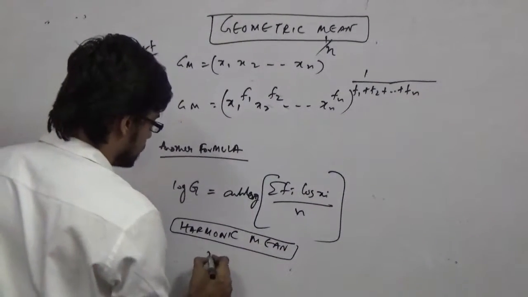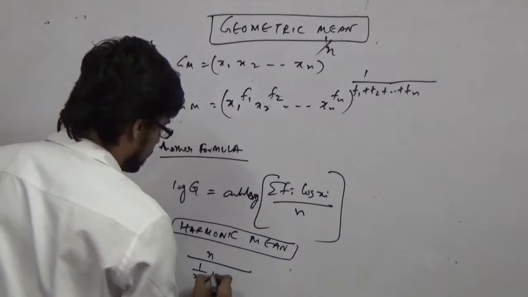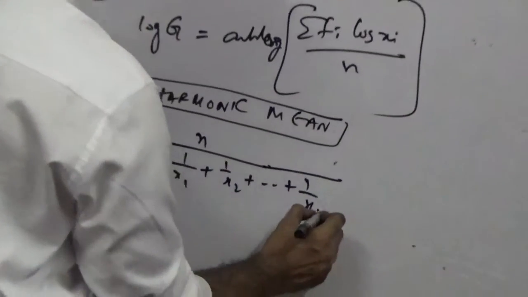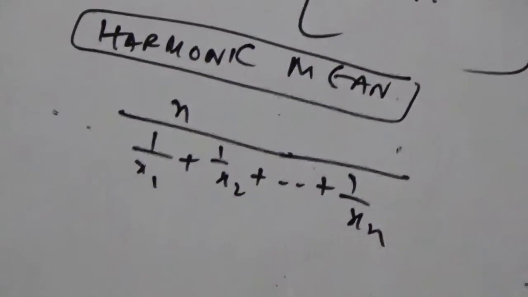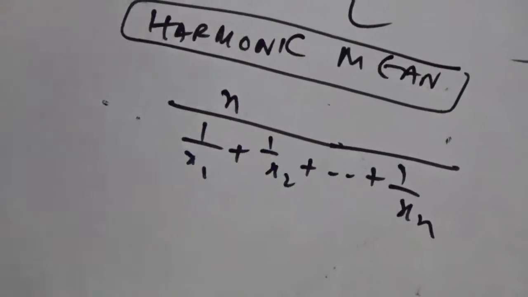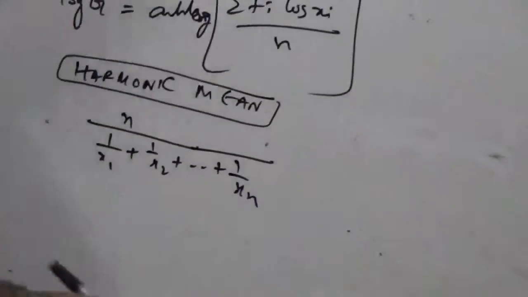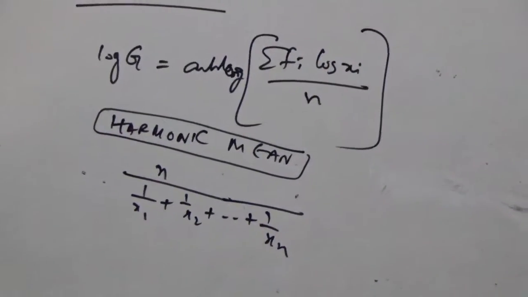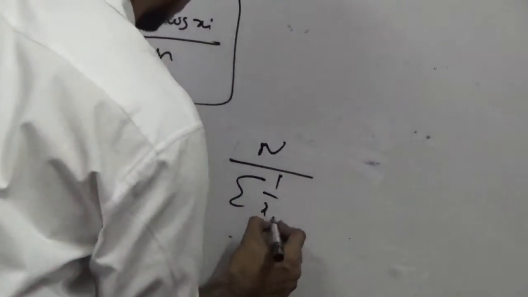Without frequency, the formula is n by 1 by x1, 1 by x2, dot dot dot 1 by xn. This is the basic formula, but with frequency the formula will change in a different way. In this kind of case, the formula is capital N by summation of 1 by xi.